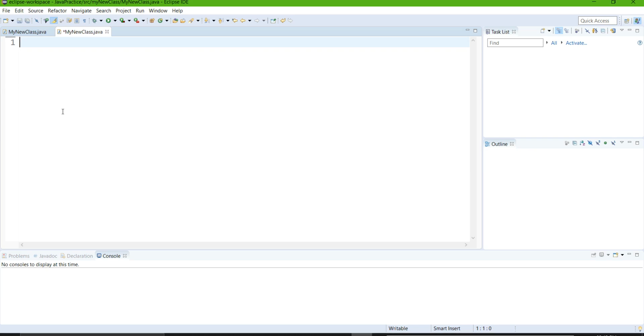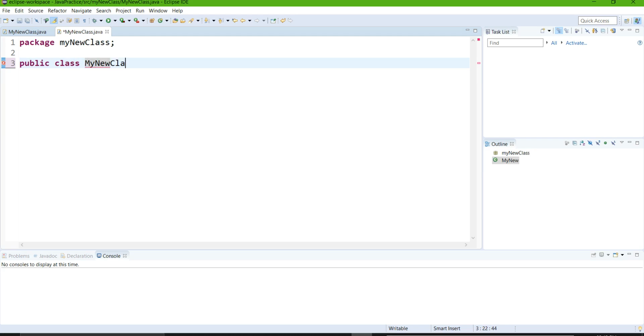See, as our class is under one package, so we need to write that package and then the name of the package, my new class. Okay, and after that, we need to create a class, and for that class we need to make it public so that it is accessible. Public class, and then the name of the class, as I created the name of the class as my new class.